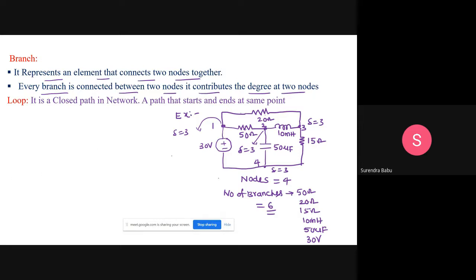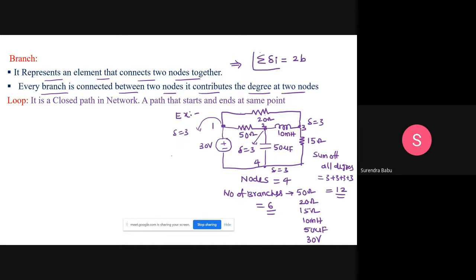Yes, friends. If you add the sum of all degrees, how much can you get, friends? It's 3 plus 3 plus 3 plus 3. Is it correct? Total 12 I am getting. Sum of all degrees equal to 12. Then how many number of branches are there? 6 branches are there. Then the relation is summation delta I is equal to 2 times of branches.